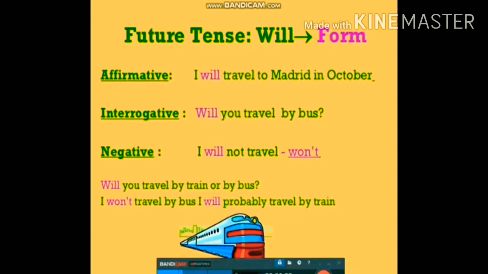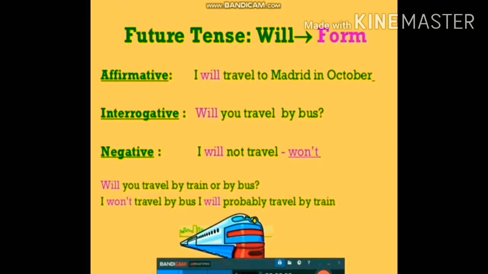Future tense will form: affirmative, interrogative, and negative sentences. In an affirmative sentence we see, I'll travel to Madrid in October. Will you travel by bus? This is an interrogative sentence. Then the negative sentence, I'll not travel, like I won't travel also.